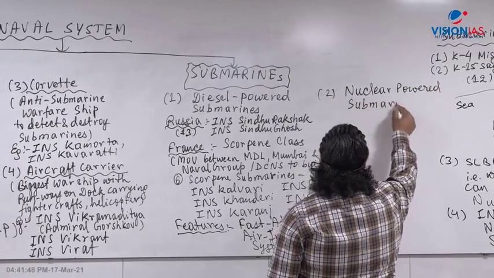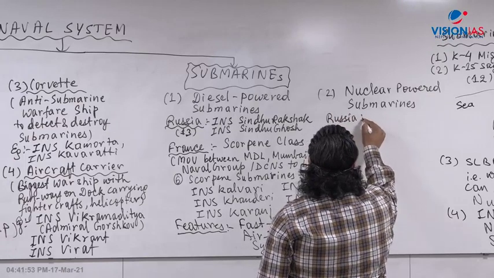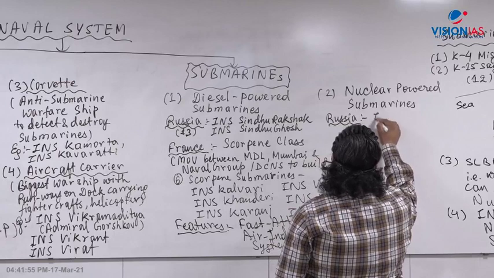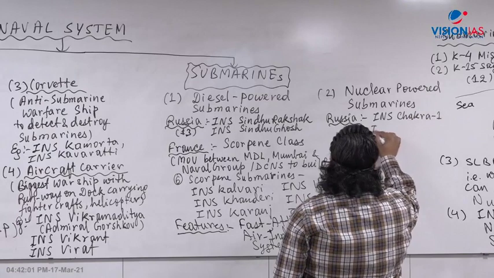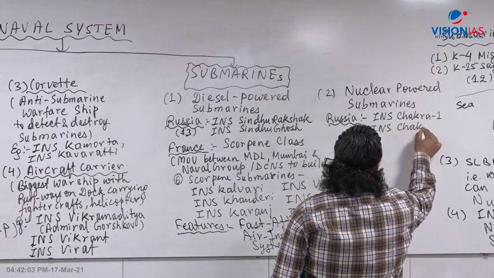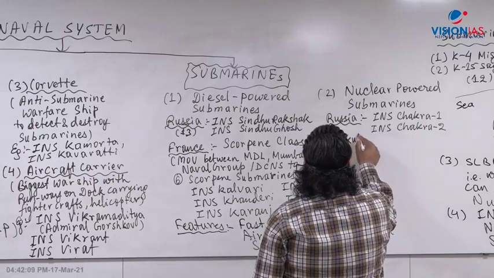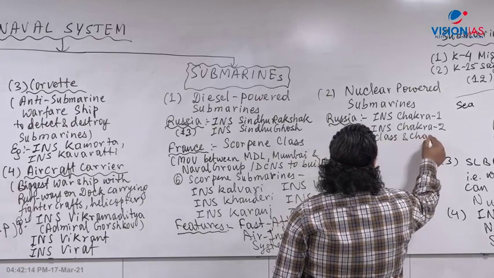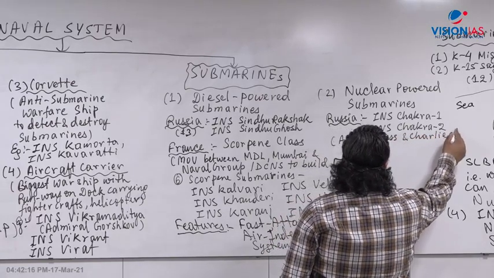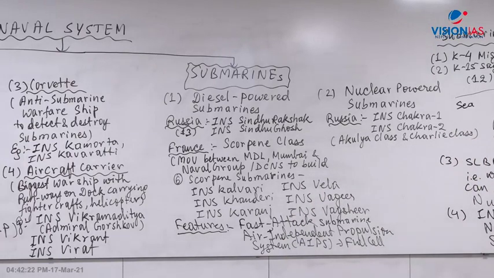Now, nuclear powered submarines. Initially we bought from Russia what is called INS Chakra. We have given the name Chakra 1, and then INS Chakra 2. These are Russian Akula class and Charlie class, Russian nuclear powered submarines.